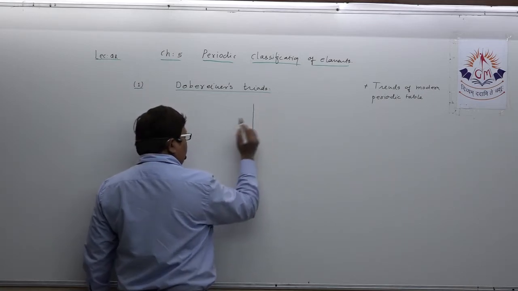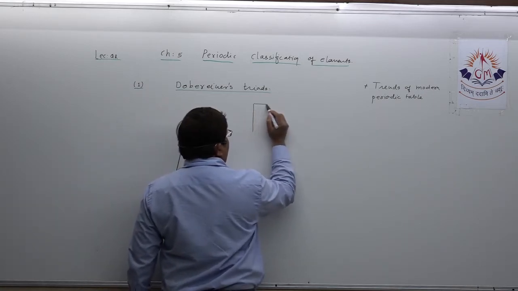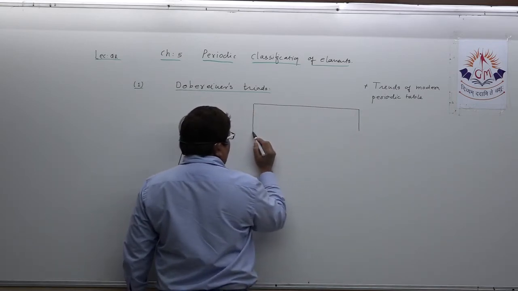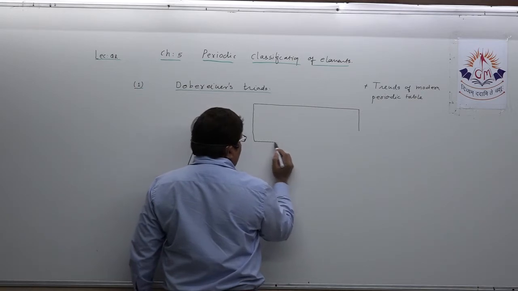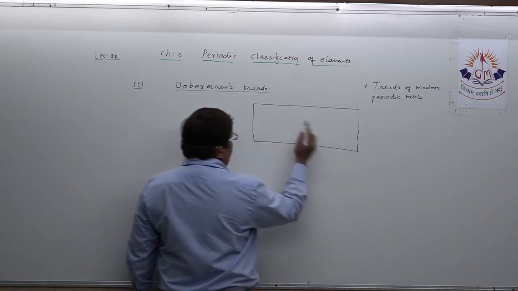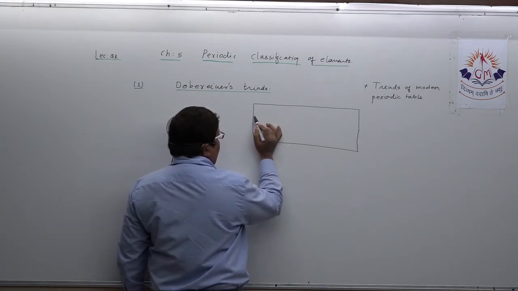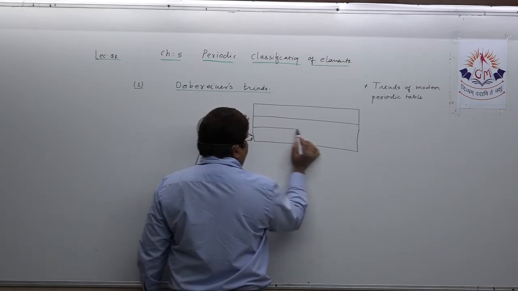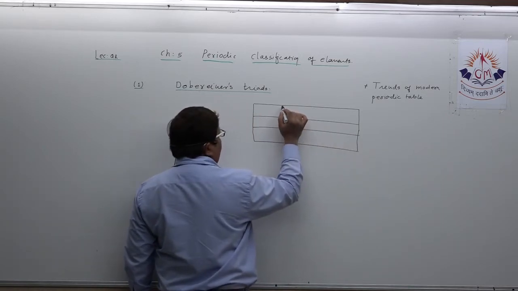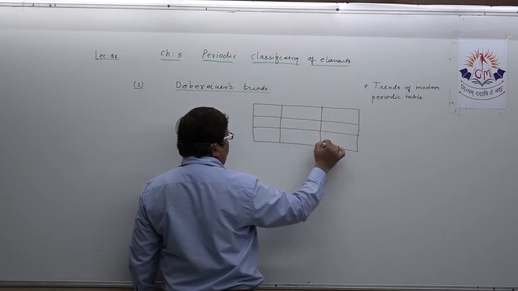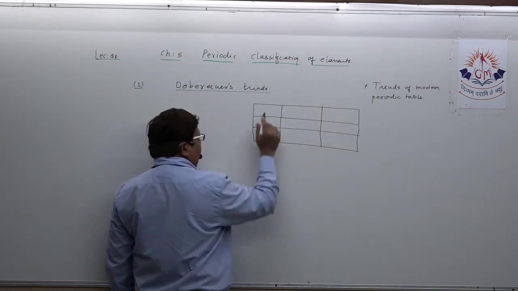This is necessary for you. I will just try to target three triads only. You just remember the three triads and that is sufficient for you. Take an example.